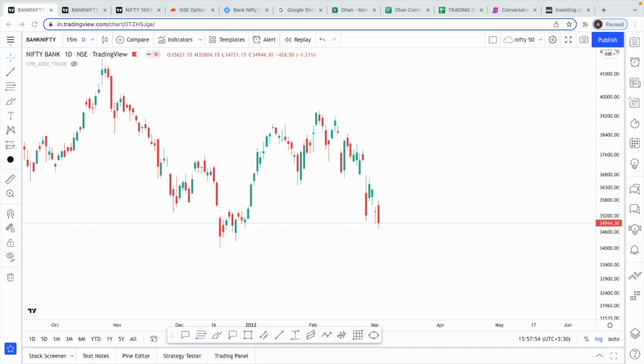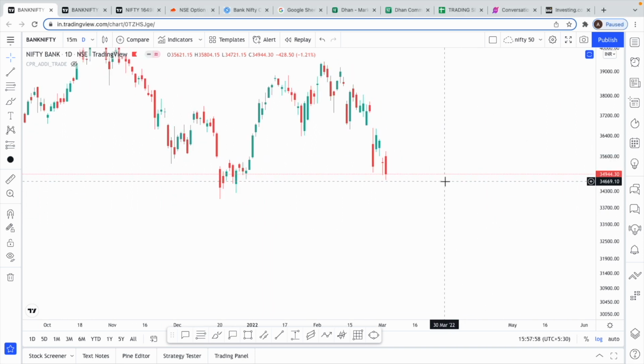Today we're going to be seeing the Nifty and Banknifty levels for 4th March. Today was 3rd March expiry day. It was a pretty good day.